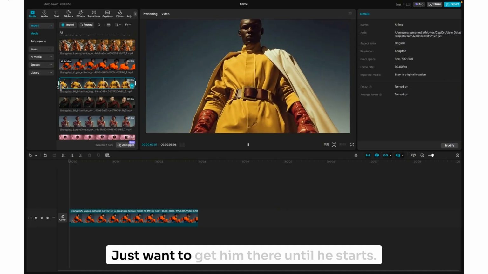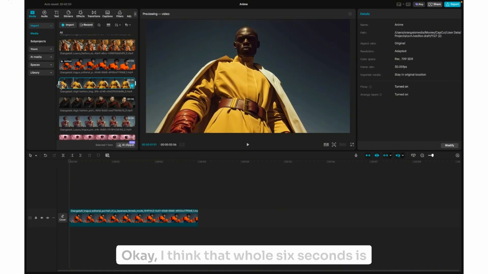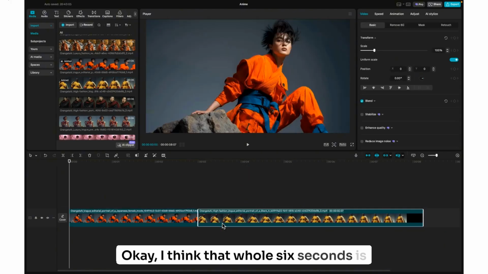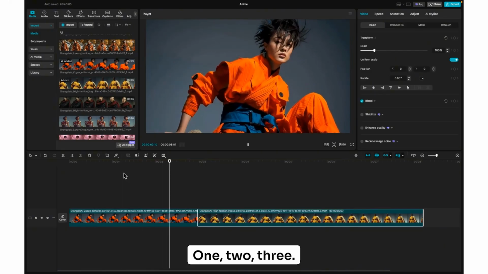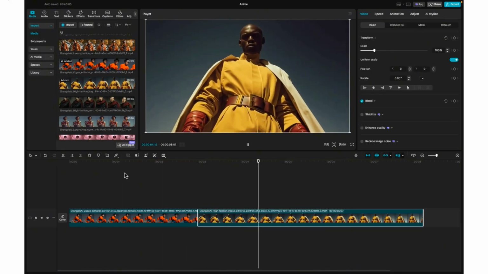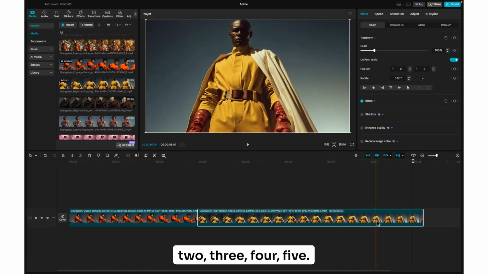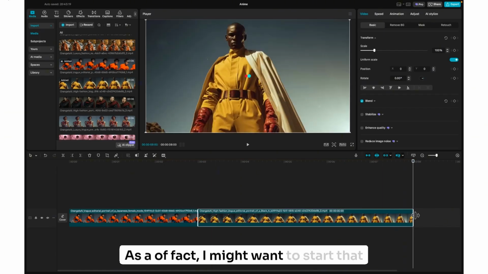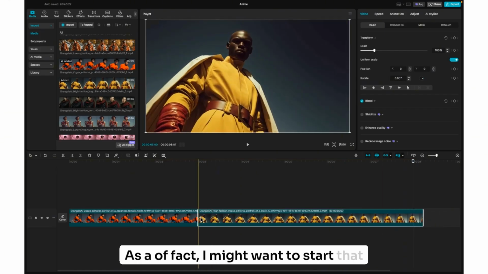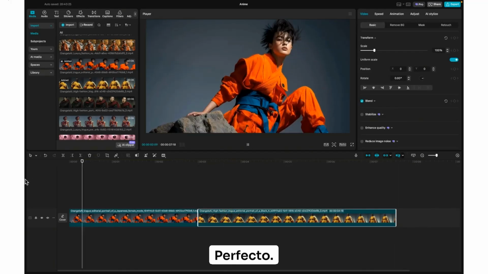Just want to get him there until he starts. Okay, I think that whole 6 seconds is actually pretty good. Yeah, actually, I like that whole sequence. As a matter of fact, I might want to start that sequence a little sooner. Perfecto.